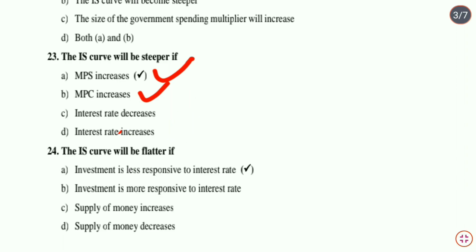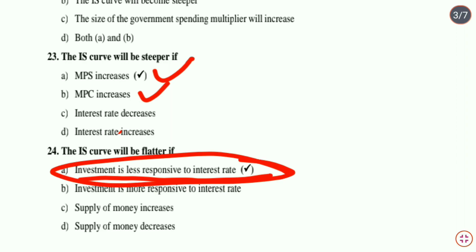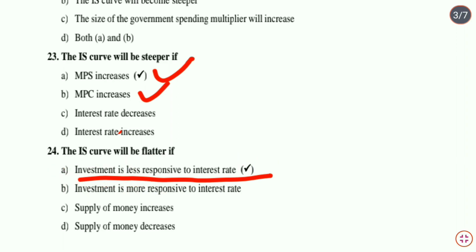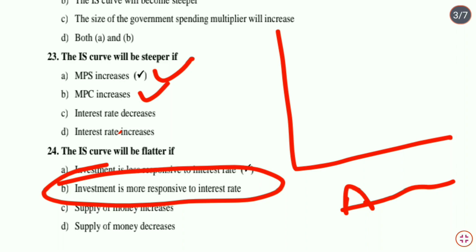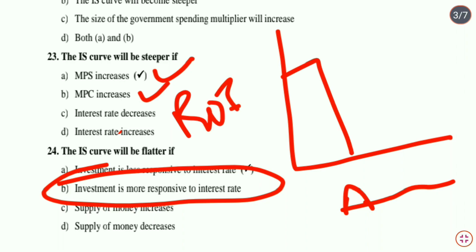Next question: the IS curve will be flatter if... The slope of the IS curve will be flatter when investment is less responsive to the interest rate. I think the option here has been ticked wrongly. This is not the correct answer. The IS curve will be flatter if investment is more responsive to the interest rate. Let us draw it here. Here we measure the amount of investment, and here we measure the rate of interest. Now investment is more responsive, that means a smaller change in interest rate brings a greater change in the amount of investment demanded.